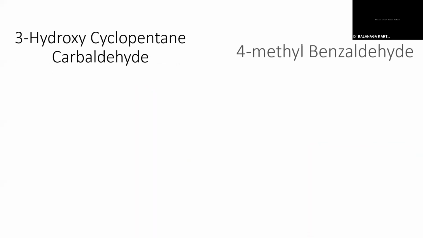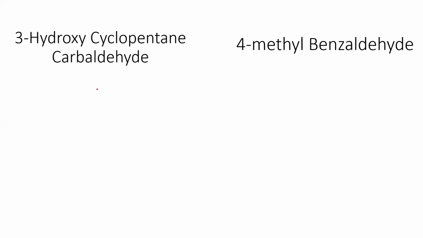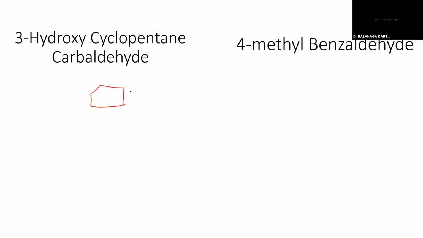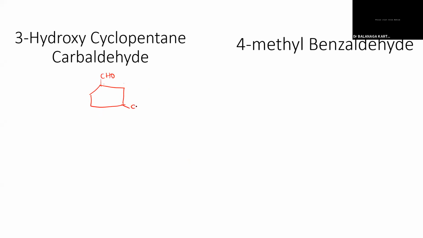Okay, sir. The next one is 3-hydroxycyclopentane carbaldehyde. How can we write? First of all, we have to write the cyclopentane structure. The third carbon will have OH. Third carbon, bottom right position, will have an OH group.